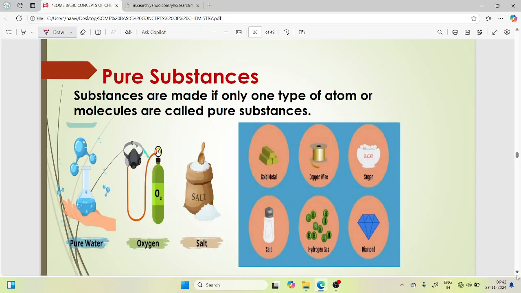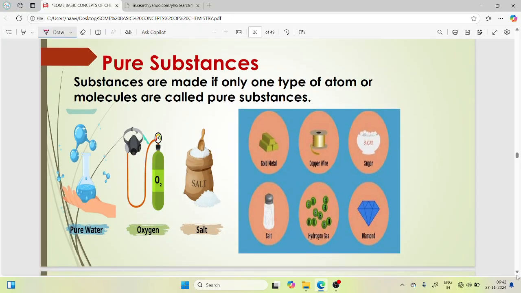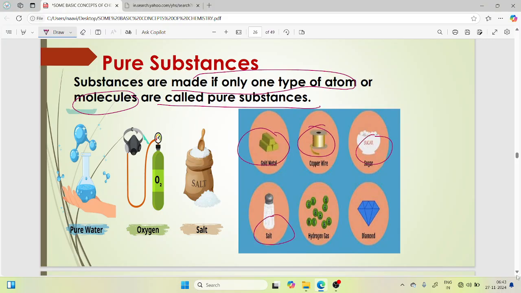Let's move on to pure substances. A substance made of only one type of atom or molecule is called a pure substance. Gold metal, copper wire, sugar, salt, hydrogen gas, diamond: these are called pure substances.